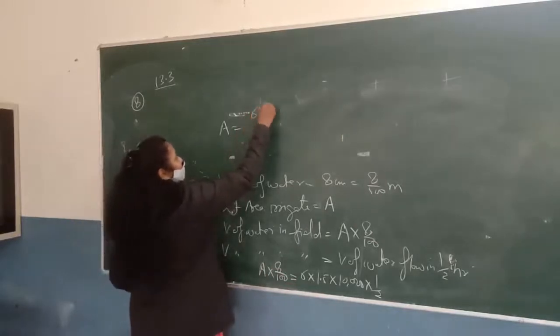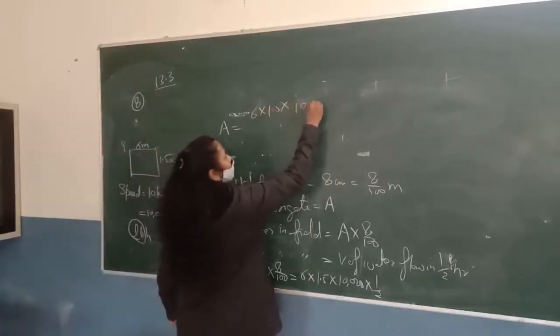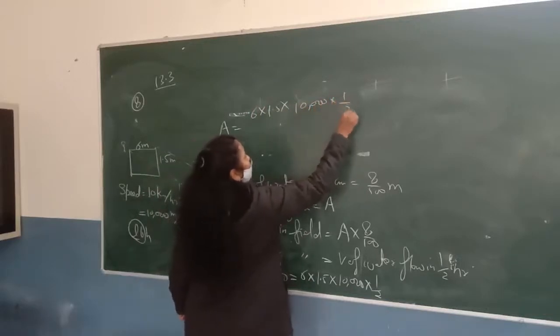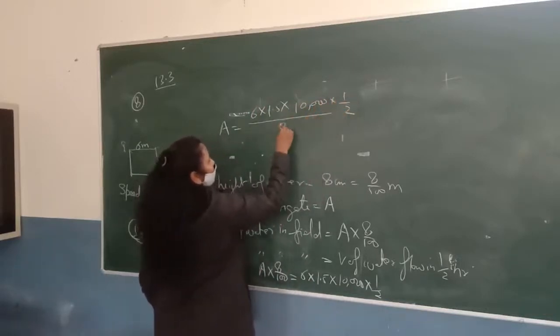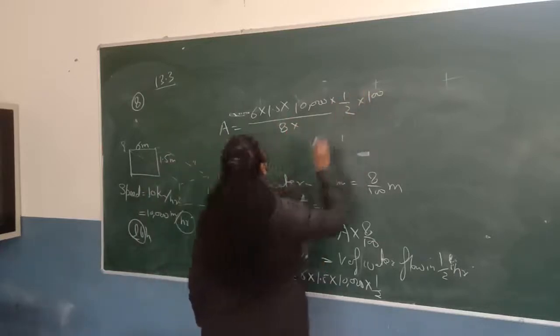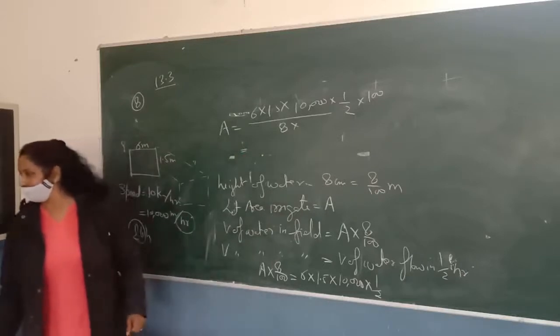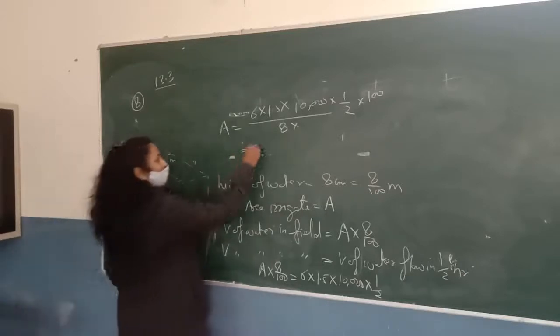It will be 6 into 1.5 into 10,000 into 1.2 divided by 8 upon 100. Rishabh, what is the value? 562,500.